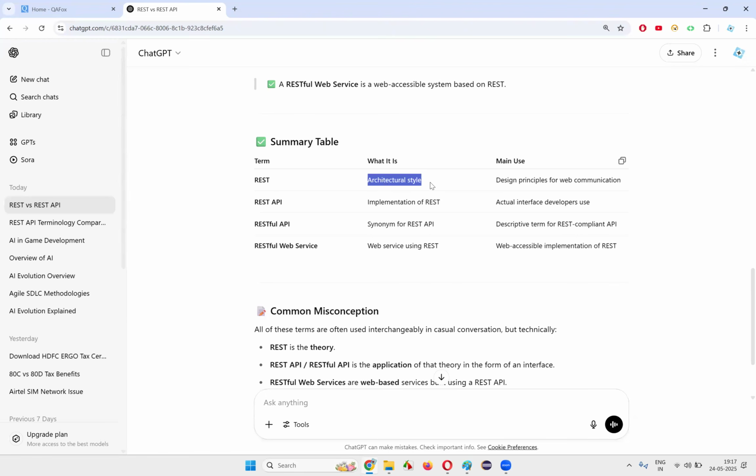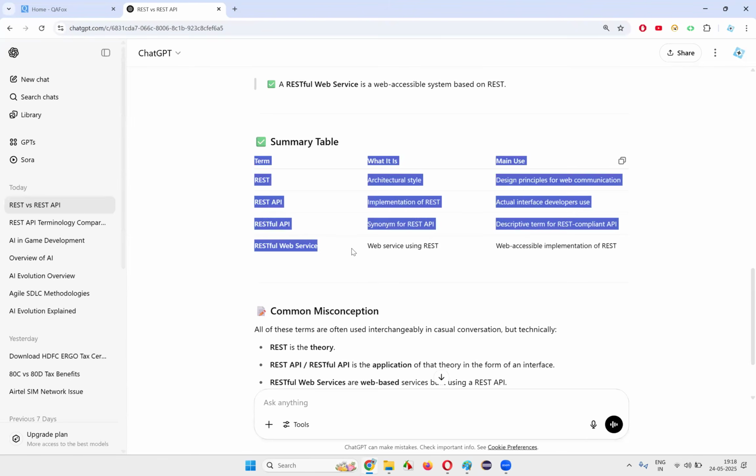REST is an architectural style which has some design principles, rules, and regulations, using which we can create or build APIs. The APIs which are built with the help of the REST architectural style are called REST APIs. Then RESTful API is a synonym for REST API. Then RESTful web services: the web services of this REST are called RESTful web services.